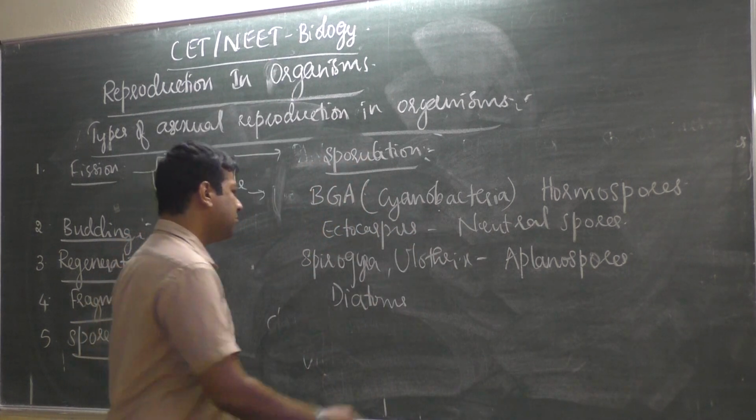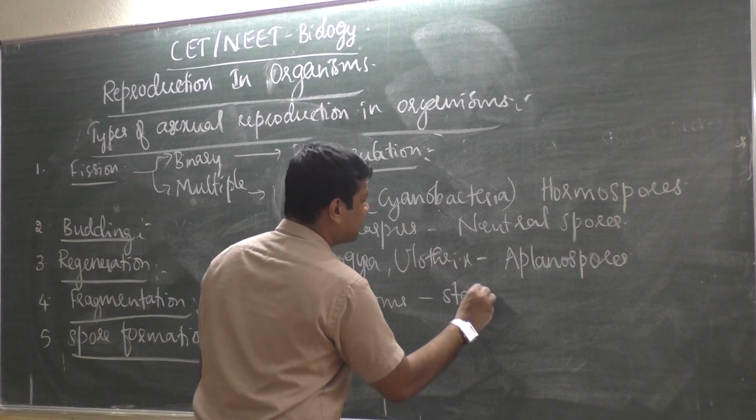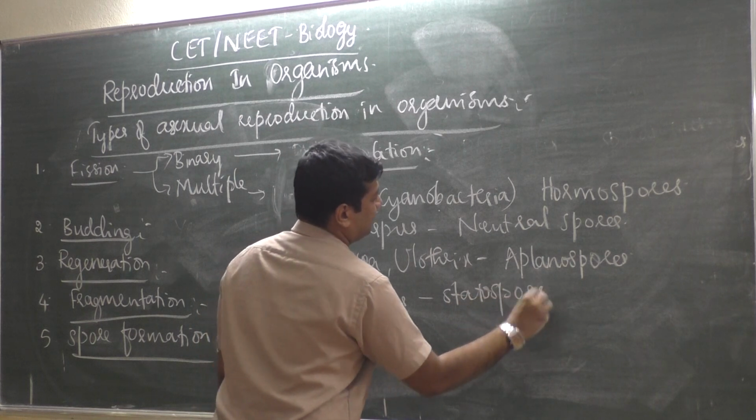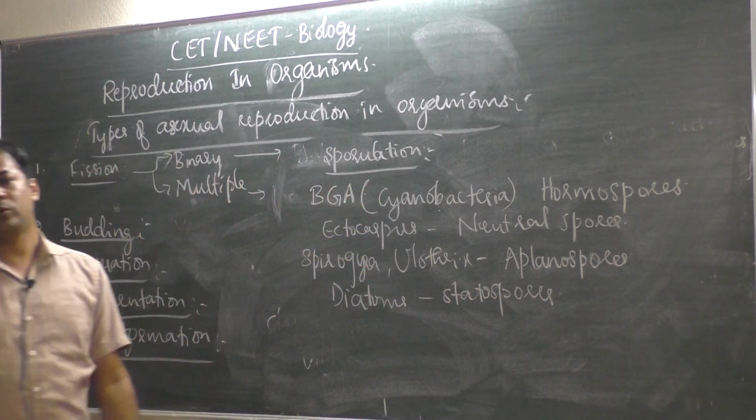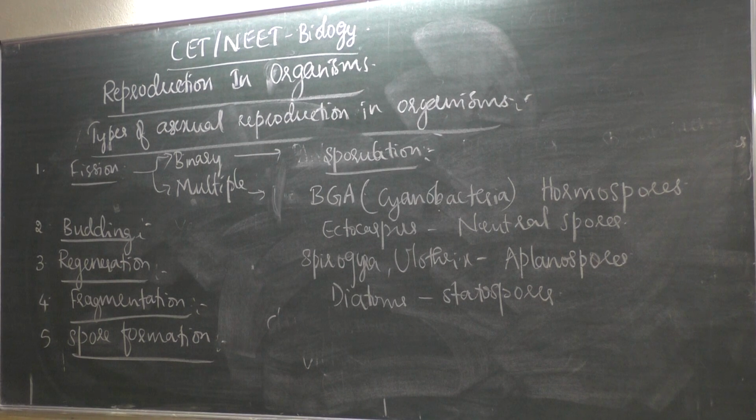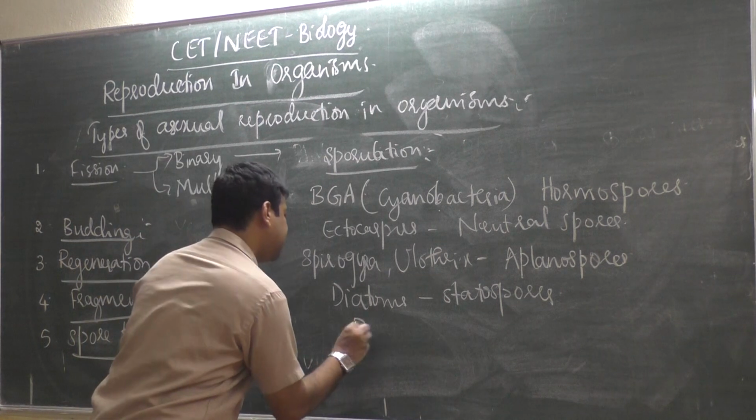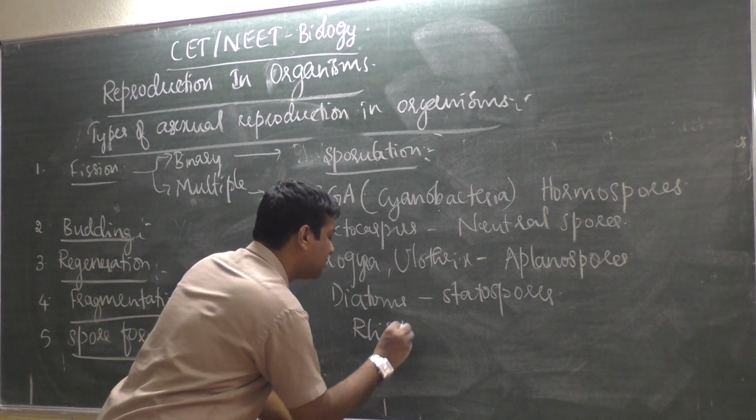Okay, so diatoms produce statospores. Then what about the other types of spores produced? Rhizopus sometimes produces thick walled spores, that is called chlamydospores. Then it produces thin walled spores also. See, Rhizopus produces 2 types of spores.